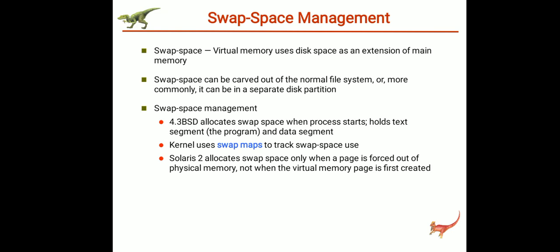Therefore, the amount of swap space needed on a system may vary depending on the amount of physical memory as well as the virtual memory. It can range from a few megabytes to gigabytes. So, it is always safer to estimate the amount of swap space to be more than what is required. Instead of underestimating the amount of swap space required, we should always overestimate it.